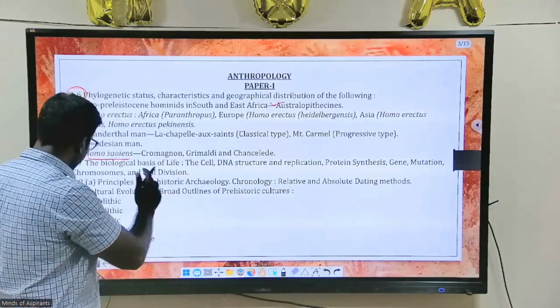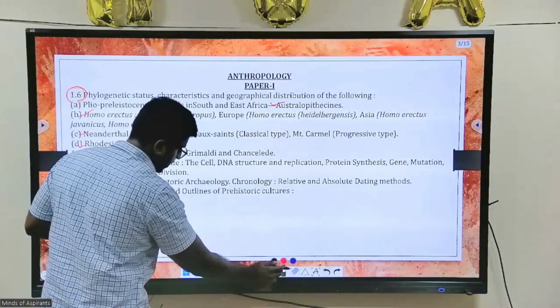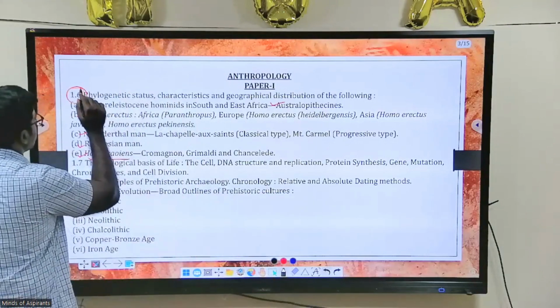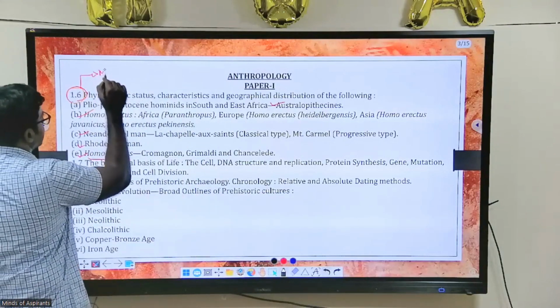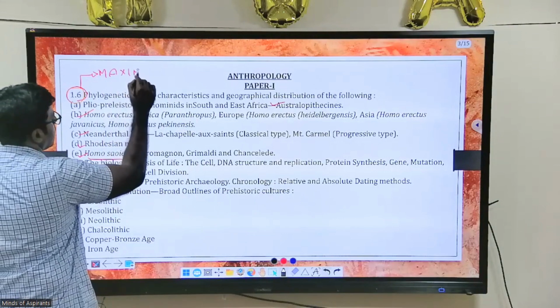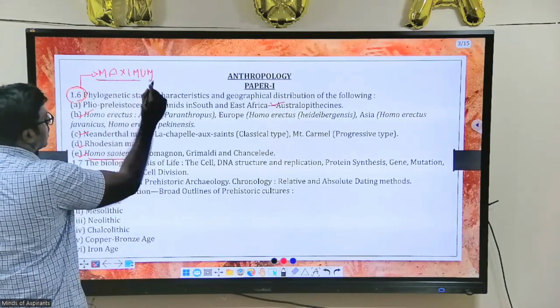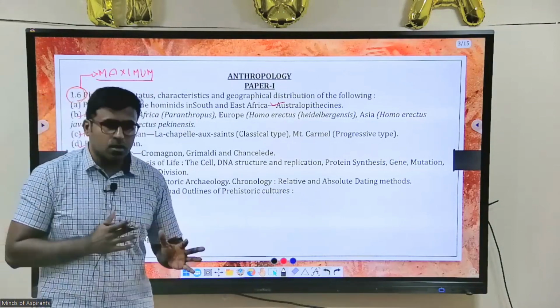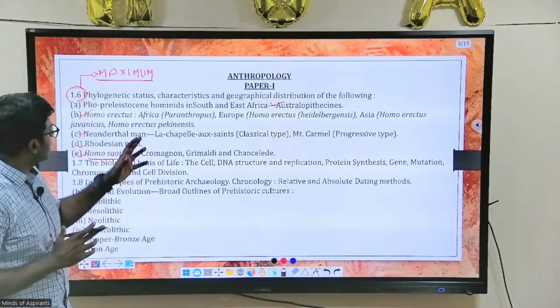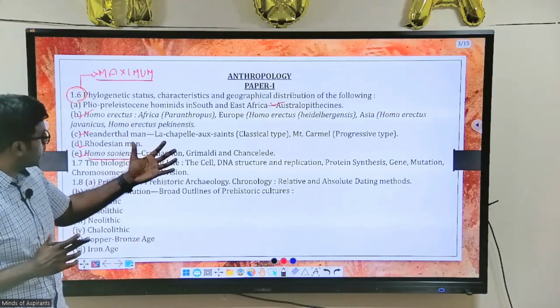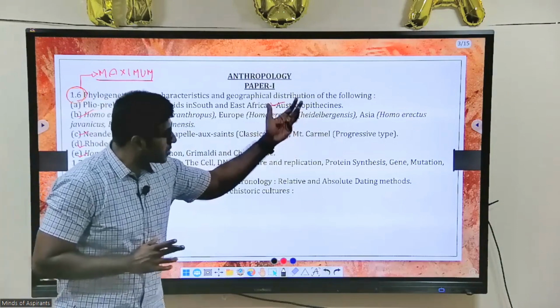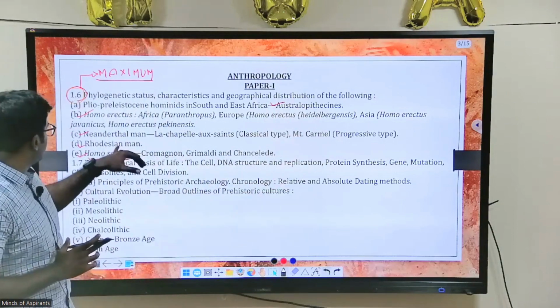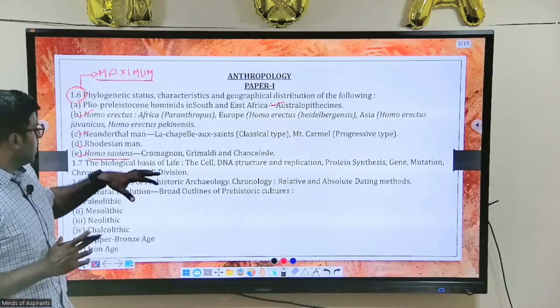If you cover this part, this will be the maximum scoring part. You can feel a little bit vulnerable or scared with these words: Homo erectus, what is this? What is Heidelbergensis? What is Neanderthal, Rhodesian man?